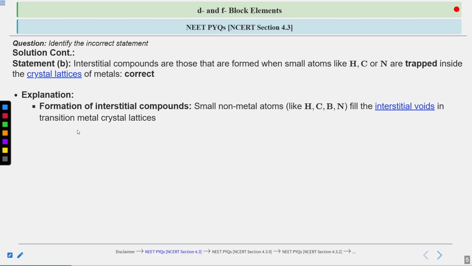That's why we call these compounds interstitial compounds: at the interstitial sites or interstitial voids, the smaller non-metal atoms get trapped in the metal crystal lattice. So the conclusion is that statement B is a correct statement, that interstitial compounds are those formed when small atoms like hydrogen, carbon, nitrogen are trapped inside the crystal lattice of a metal. So this is the correct statement.